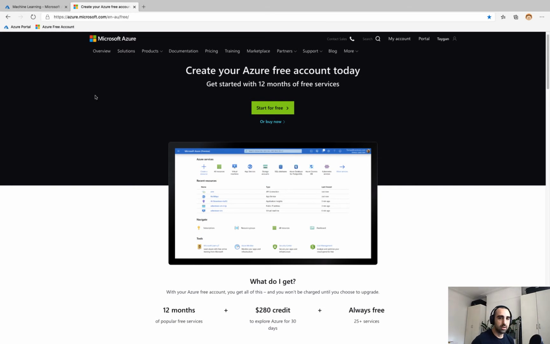Now, before you can get started, you will need an Azure subscription as a prerequisite. And so if you don't have one of these, you can create an Azure free account. Now, depending on your locale, in Australia, it might be $280 worth of Australian dollar credit. In the US, I think it's $200 US, and so it will vary based on your local currency.